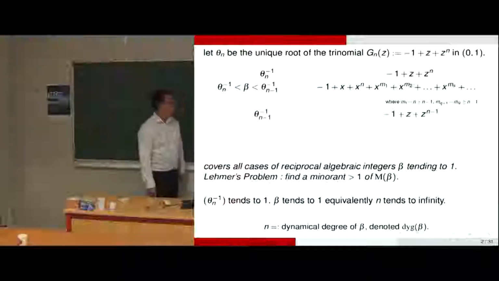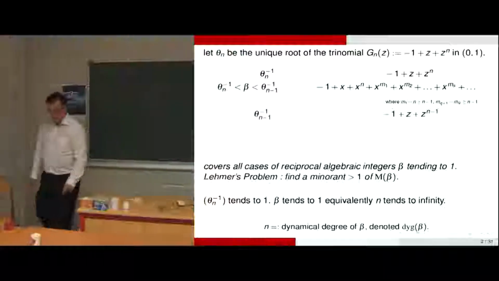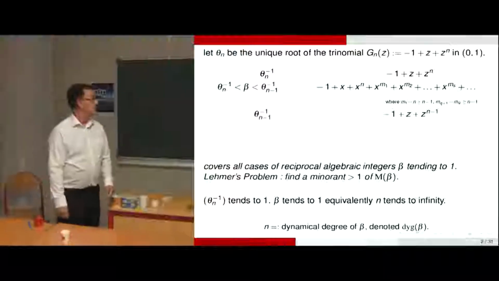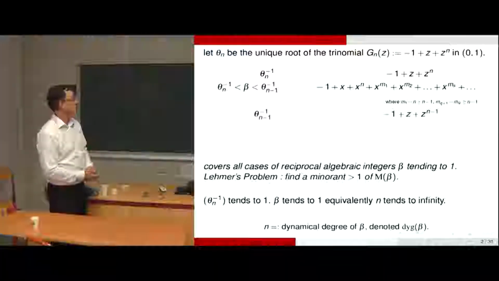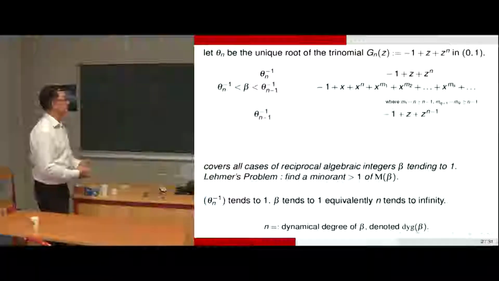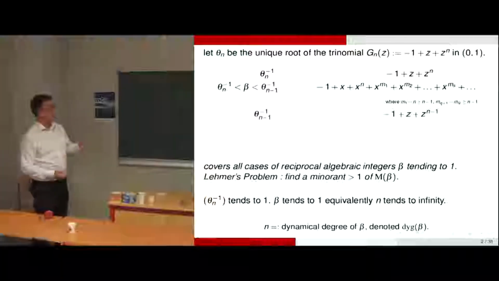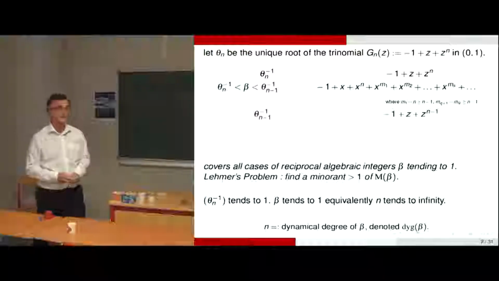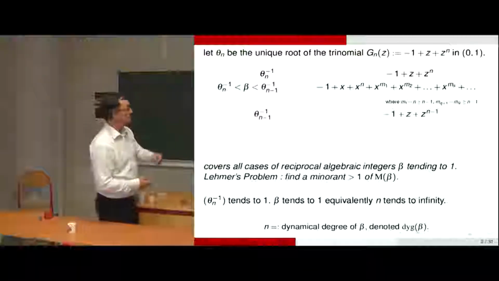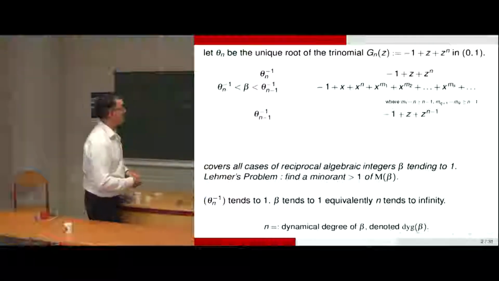So I would like to recall how it works. We have defined a sequence of Perron numbers theta n minus 1 tending to 1, so greater than 1, with on the right part just polynomials, but actually much deeper than that, because those are generalized Fredholm determinants and inverses of zeta functions of the theta n minus 1 shift.